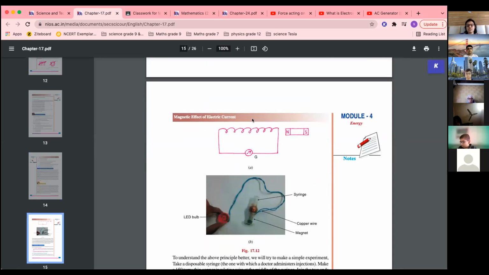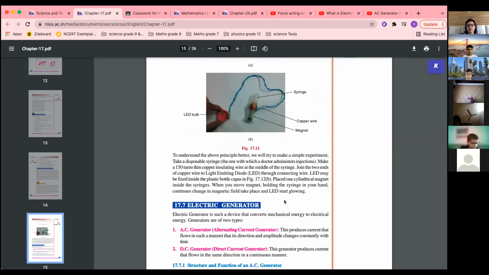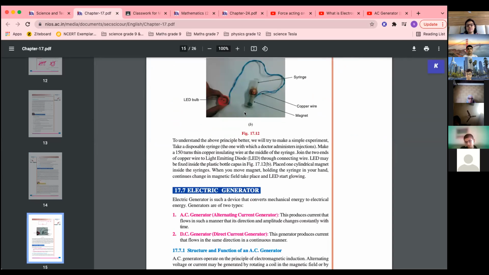If you want to do this activity at home, you can take a syringe and put a magnet inside it, and wind copper wire around the syringe. Connect these two wires to an LED. Now, when you push the syringe, the magnet will move.